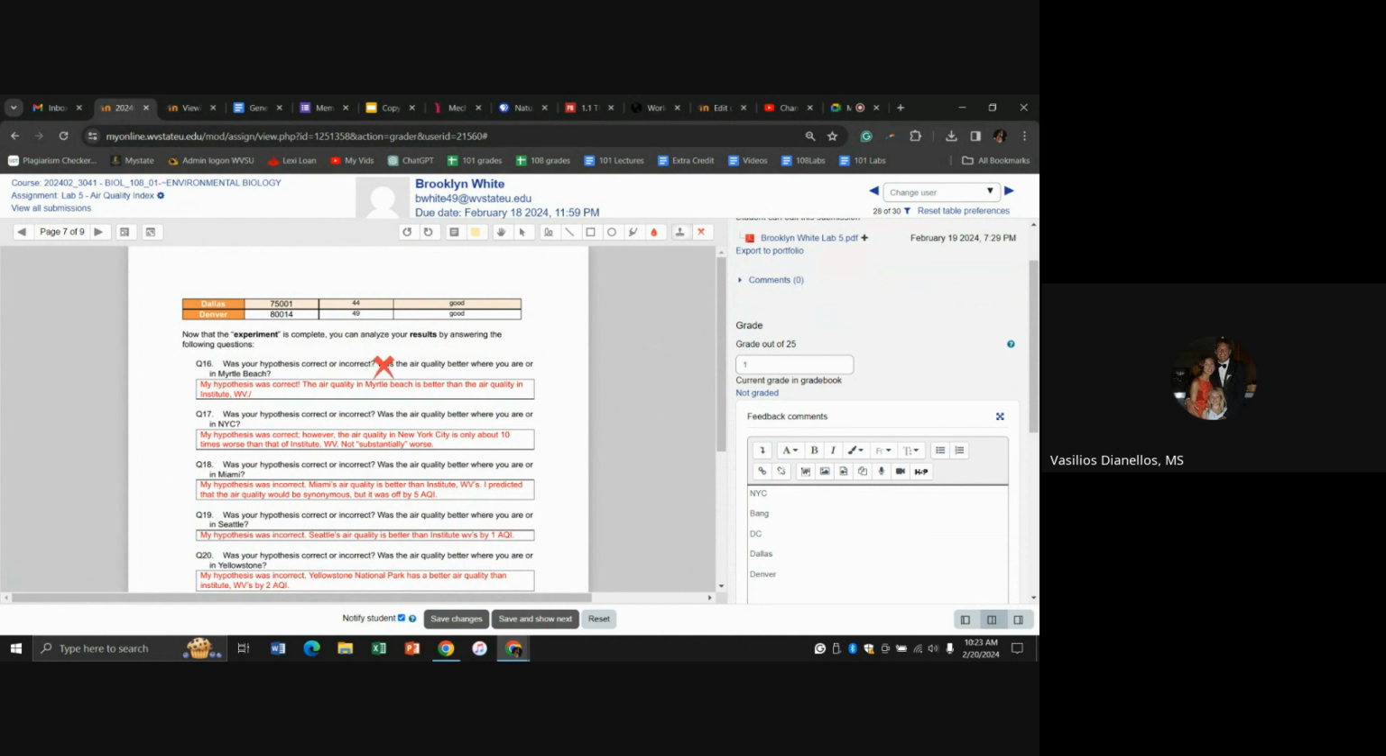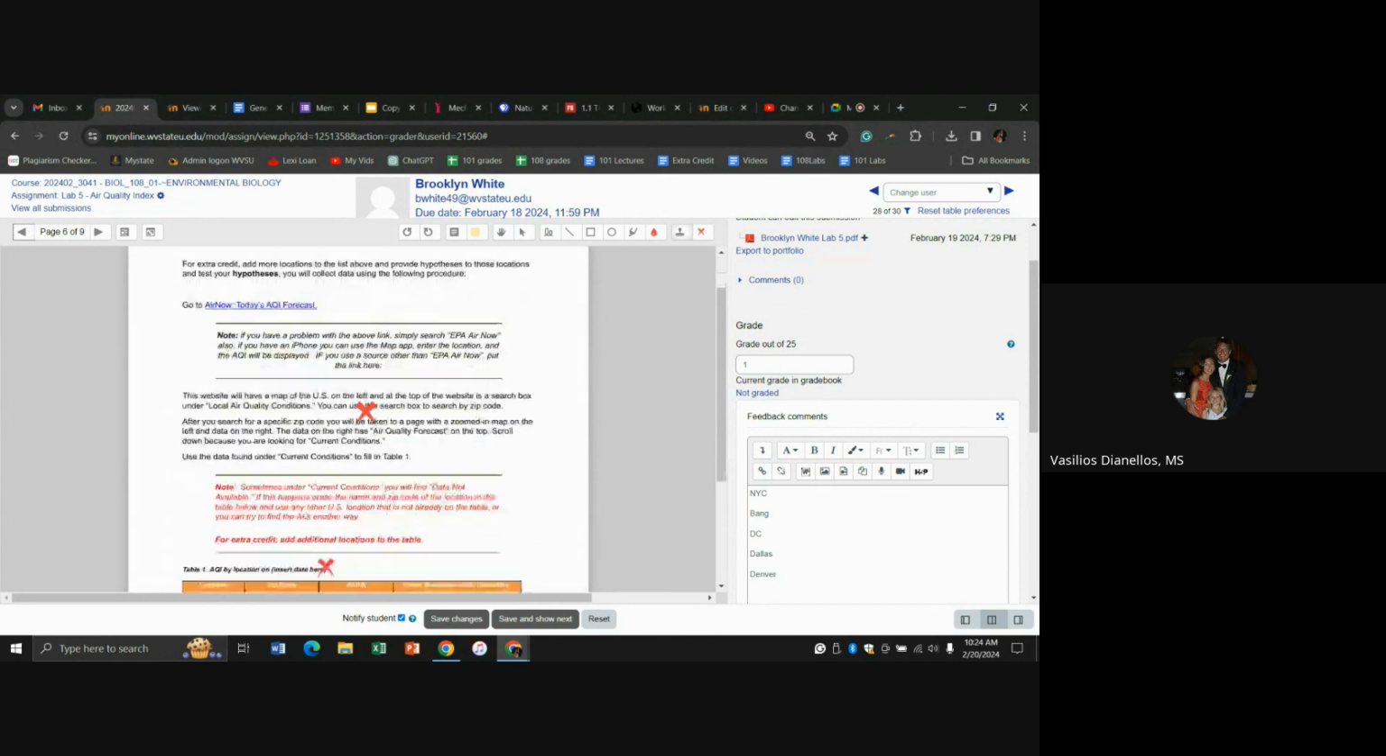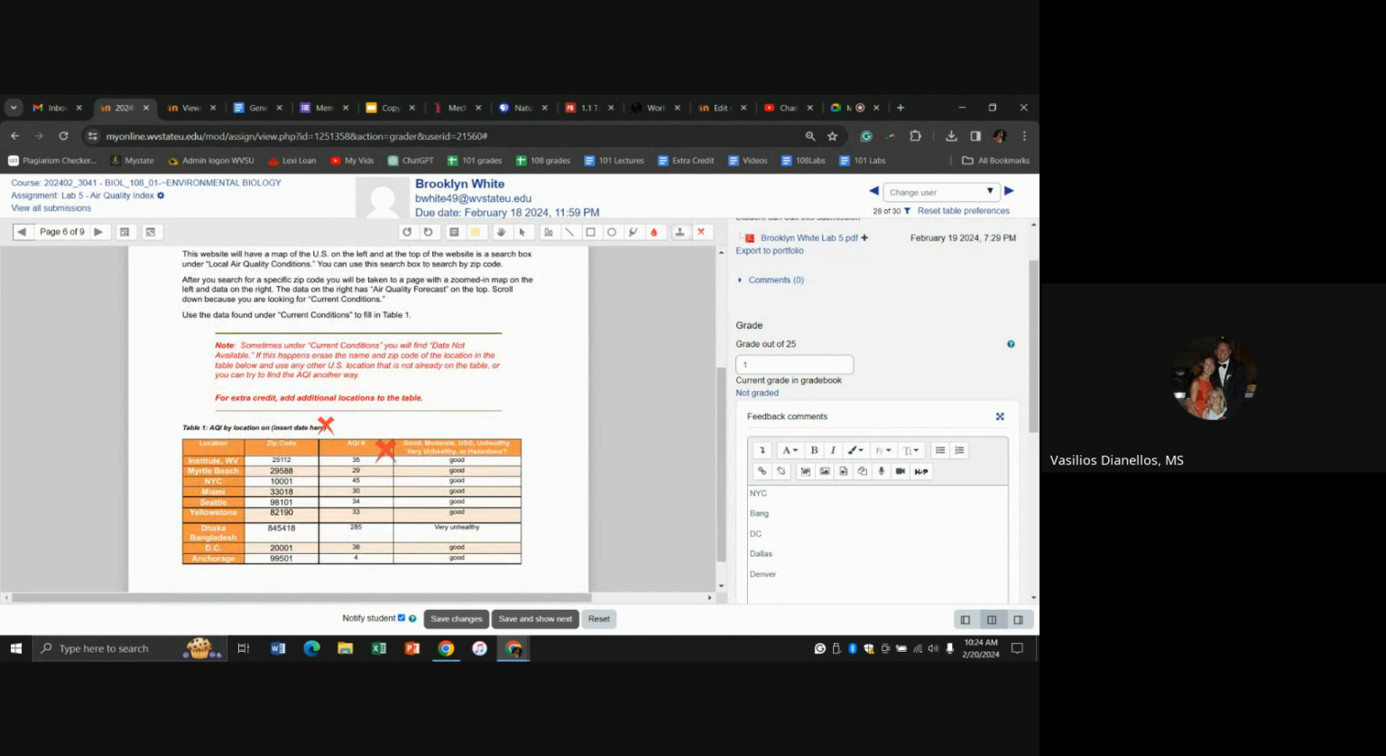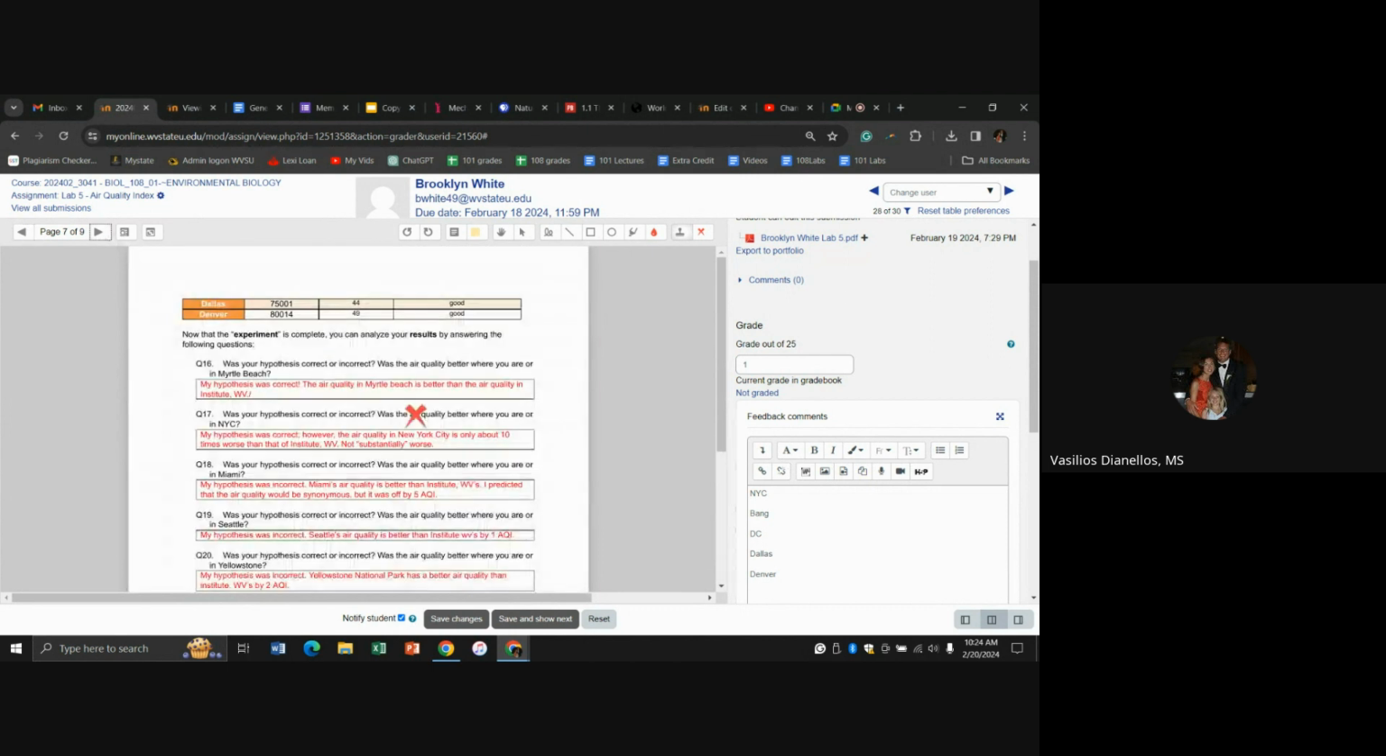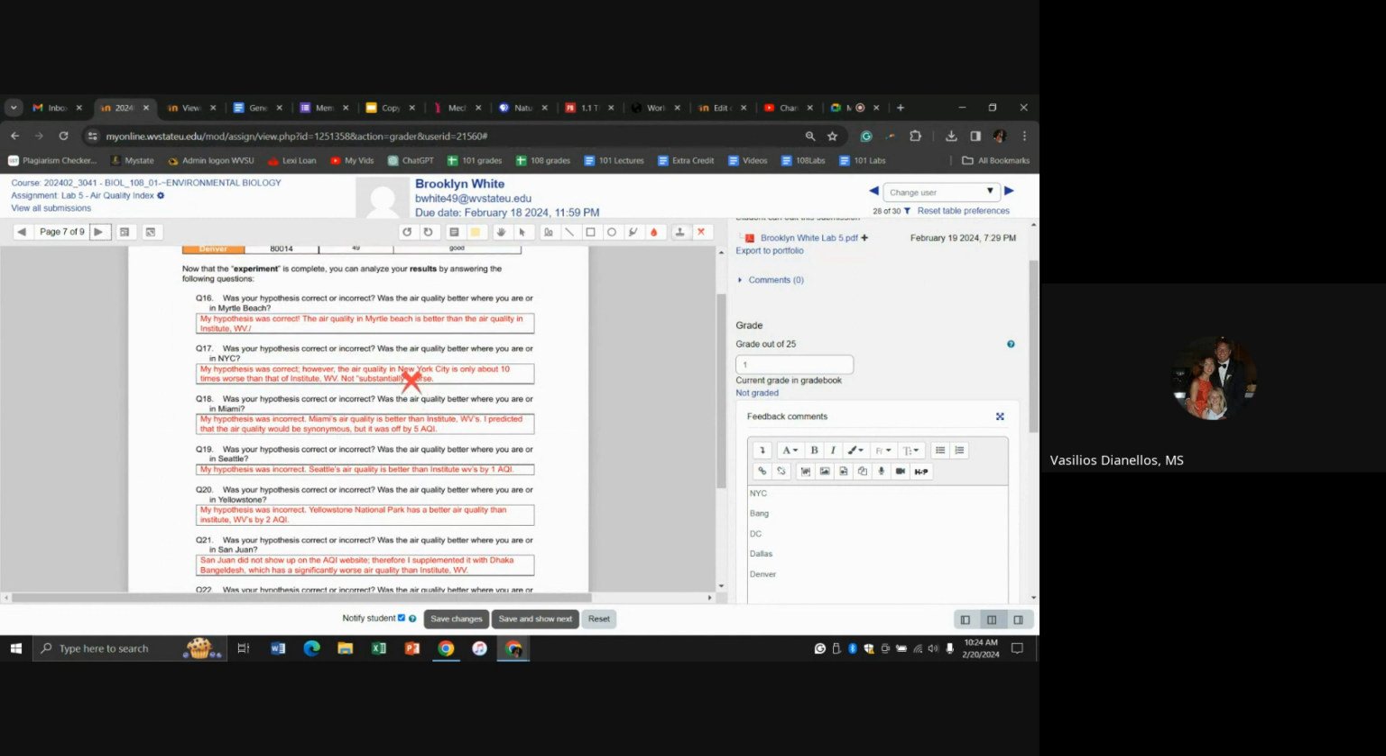Air quality is better in Myrtle Beach. Correct. Air quality in New York City is only about 10 times. Well, it's not 10 times worse. I'm not going to lose points for that. But look, if it was 10 times worse, then that means Institute would have a 35 and New York City would have a 350, right? So if it's 3 times worse, then you multiply it by 10. But I know what you meant. Anyway, Miami's air quality is better than Institute. Correct. Seattle's was better than Institute. Good. Yellowstone was better than Institute.